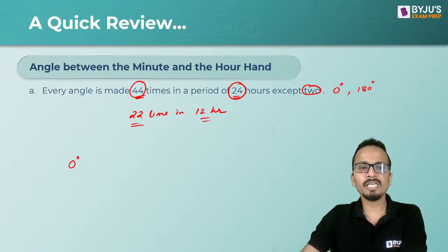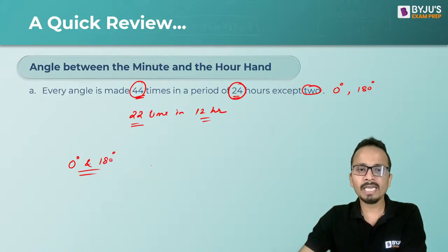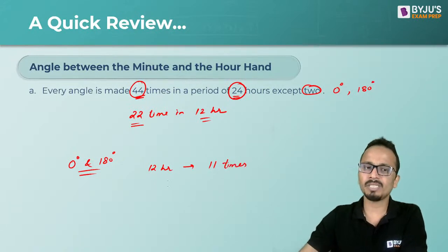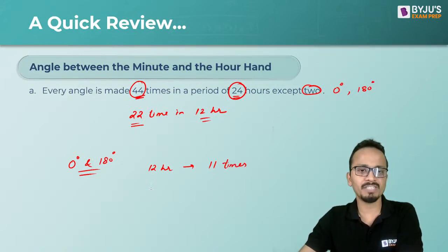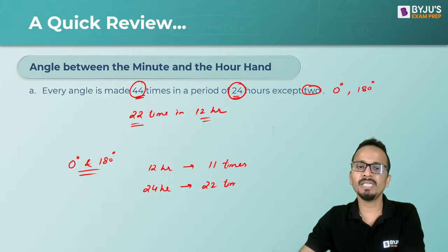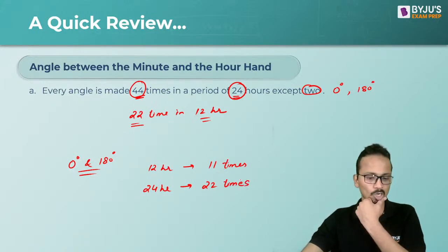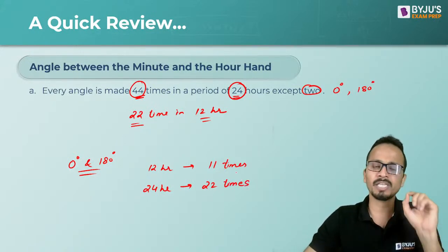Now 0 degree and 180 degrees. In 12 hours, it will be 11 times. So you can remember these things. In 12 hours, it will be 11 times. So in a complete day, in a matter of 24 hours, it will become 22 times. All right. Just remember this particular thing directly.